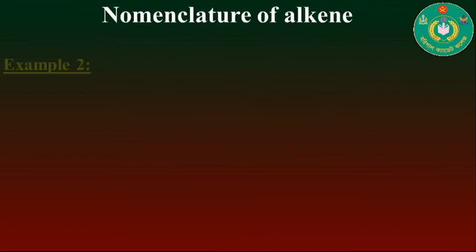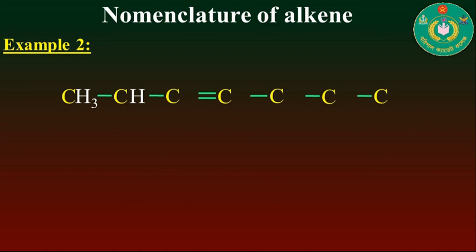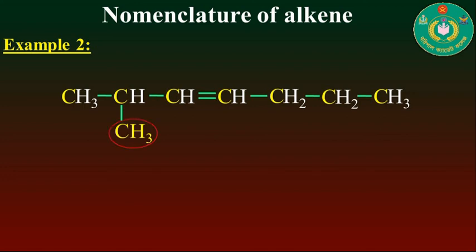Now move on to the next example, where the carbon atoms are bonded with covalent bonds, and a double bond is also present here, and the bonding site of each carbon is bonded with a hydrogen atom. Here you see that in the second carbon a methyl group is present, which is the side chain of this compound.